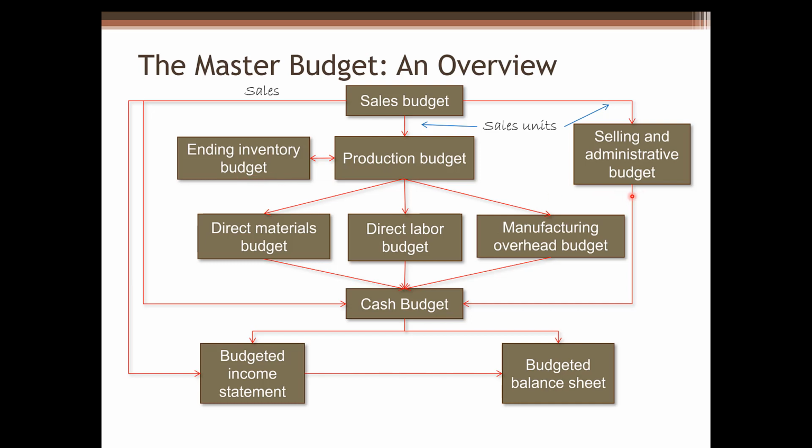Meanwhile, we can prepare the selling and administrative budget. The cash budget is a detailed plan showing how cash resources will be acquired and used over the period of time. All of the operating budgets have an impact on the cash budget. The last step is to prepare a budgeted income statement and budgeted balance sheet. Now, let's take a look at these budgets one by one.